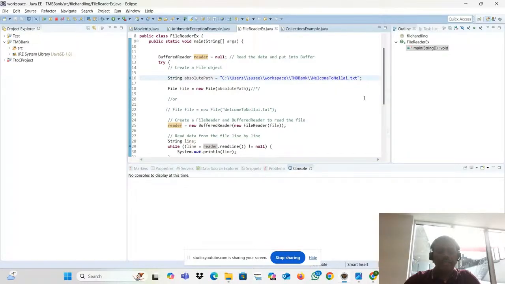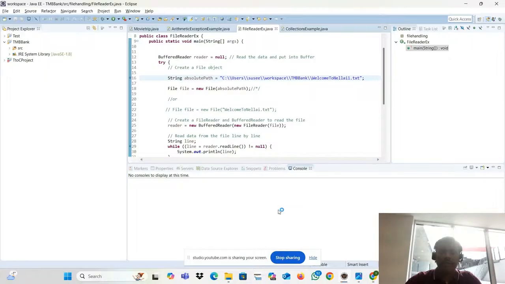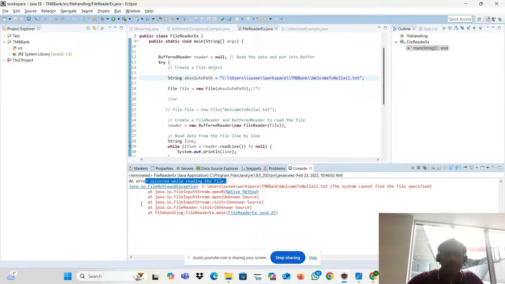For example, let me go with this one. Okay, welcome. I'm putting a wrong file name. Okay, run the Java application right now. So what is that actually? An error occurred while reading the file. What is that? It is clearly saying java.io.FileNotFoundException. Now from that we come to know that the file, whatever file I mentioned, is not found. This is the exception.